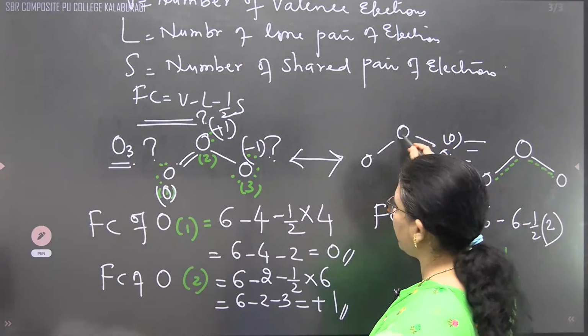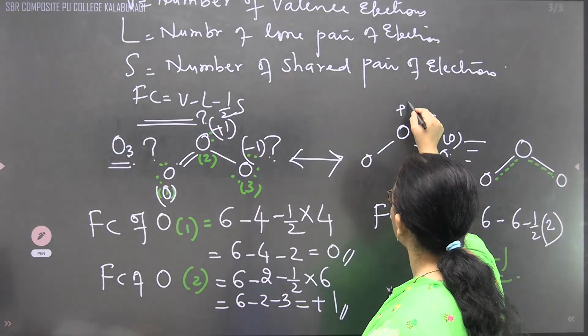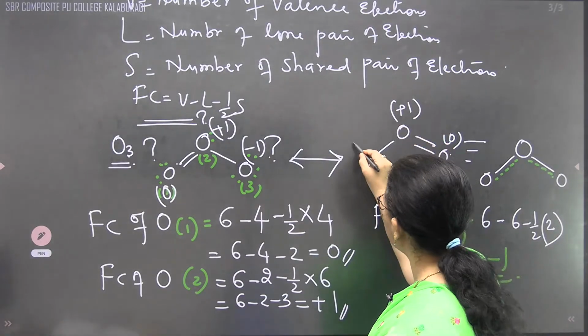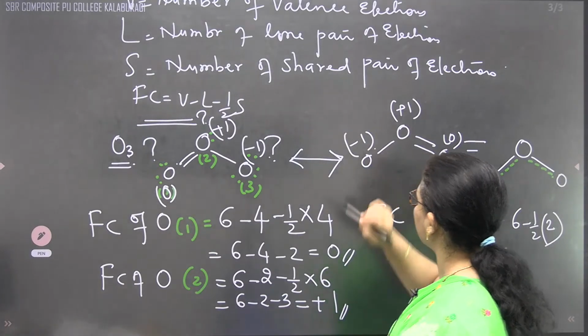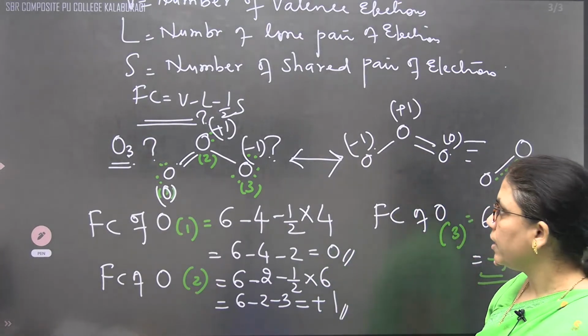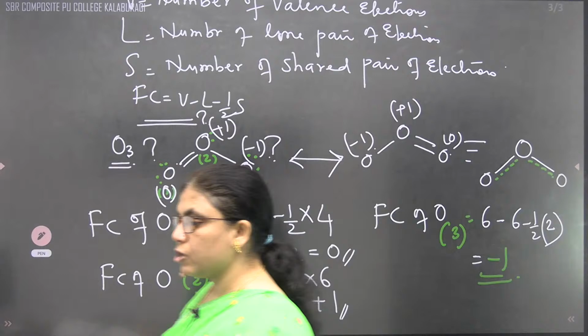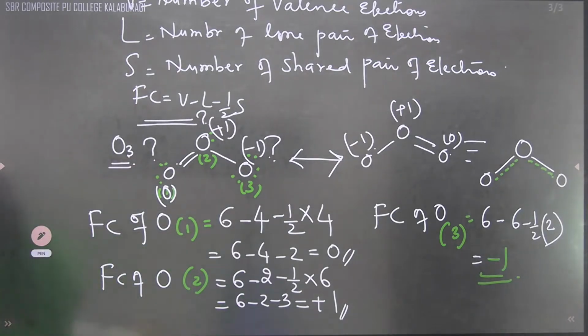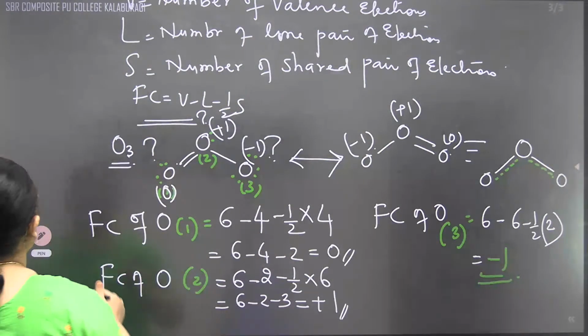And for the triple bond we can write plus 1, then the double bond and single bond, this we can write as minus 1. This is one of the simplest ways to calculate the formal charge. Same way we can calculate the formal charge with respect to what, children? Carbonate ion.